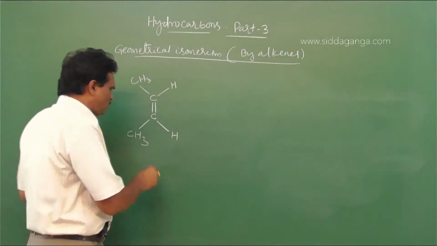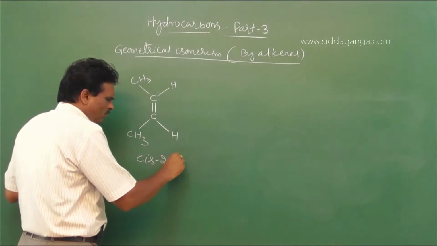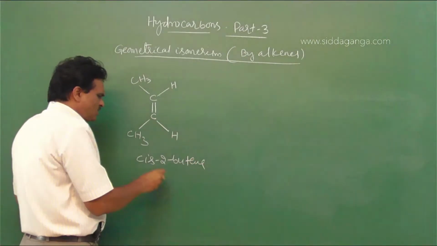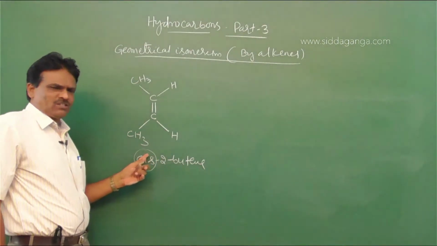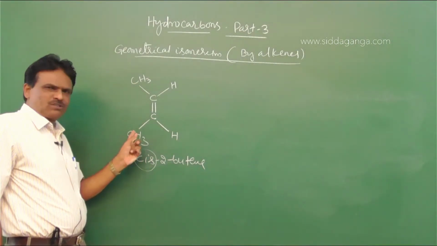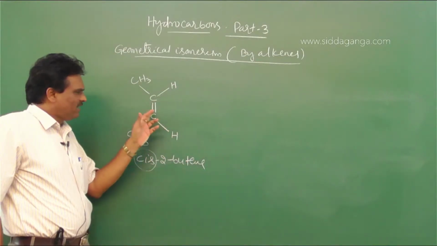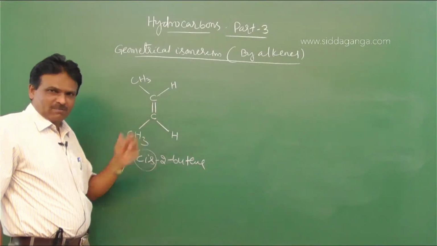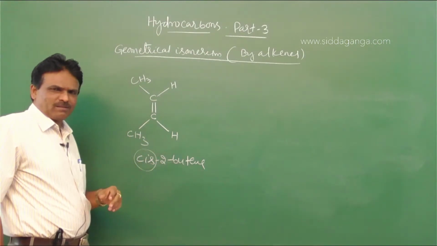So this is 2-butene, also called cis-2-butene. So what is meant by the cis isomer? The isomer in which the same kind of groups or atoms are on the same side of the carbon-carbon double bond. That is called the cis isomer.